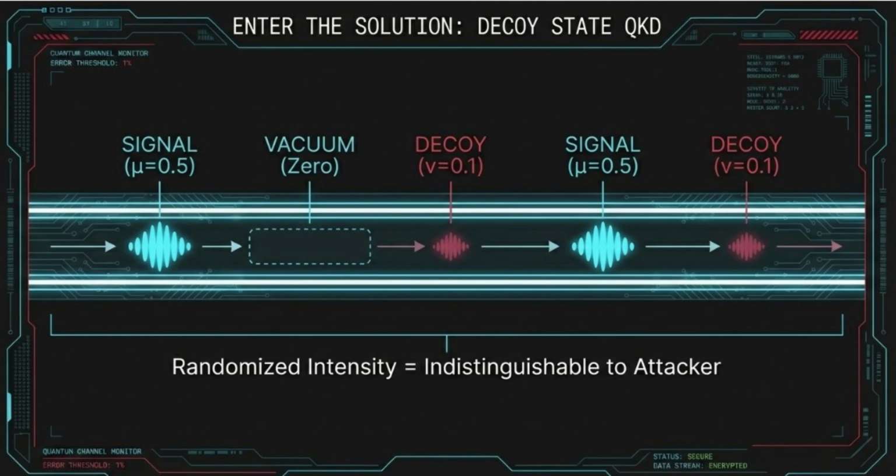Here is the brilliant part. Because these pulses are identical in every way except for their photon count, Eve has no way of knowing which is which as they fly through the fiber. If she tries to perform a PNS attack, she has to treat every pulse the same way. By adding these decoy pulses, Jennifer and John create a statistical trap. Eve's attempt to siphon photons will now leave a distinct, measurable footprint in the detection rates of the different states. The silent attack is about to get very, very loud.